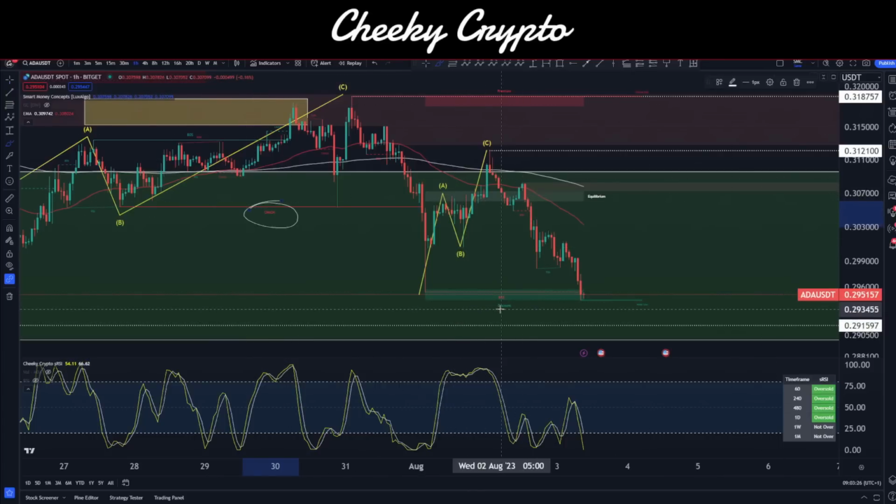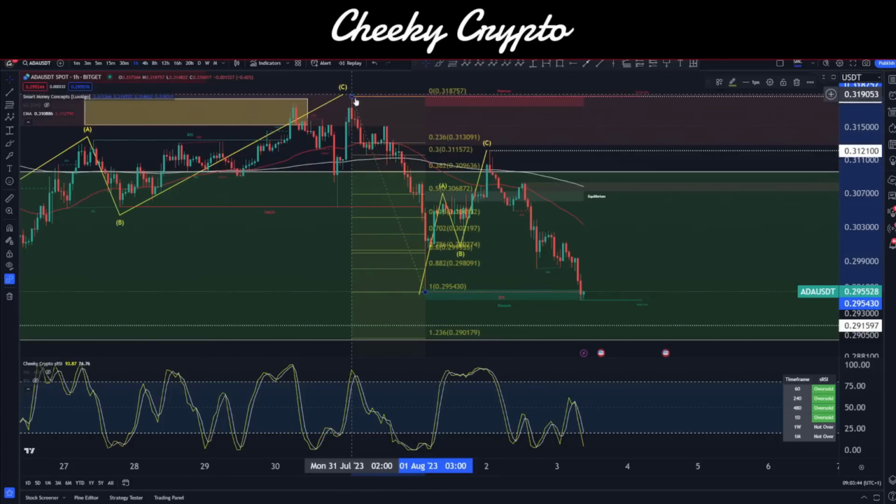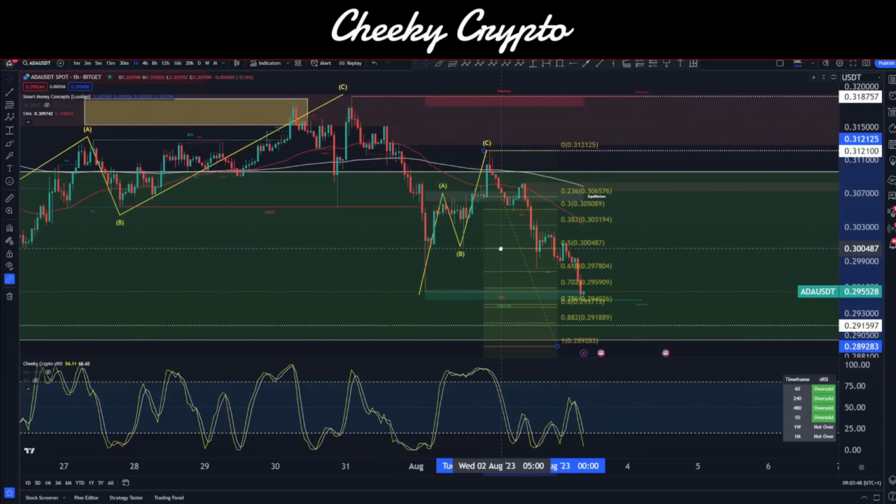I don't think that down here constitutes that. I think this one, I mean, it might be. Yeah, I think it is actually. That's now a new break of structure to confirm it. So we are bearish, at least from that structural point of view. Now, where do we sit with this? Well, essentially, we're going to be looking slightly deeper than where we are. Our minimum expectations have been met now, which means that it's really hard to short the market on ADA at the moment.